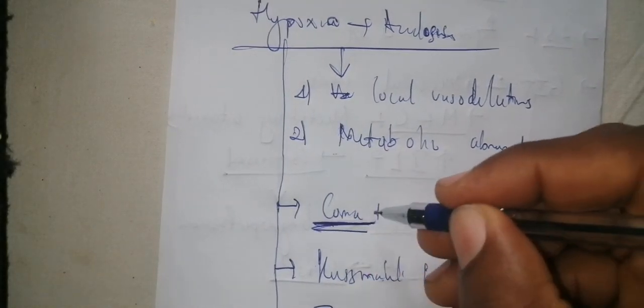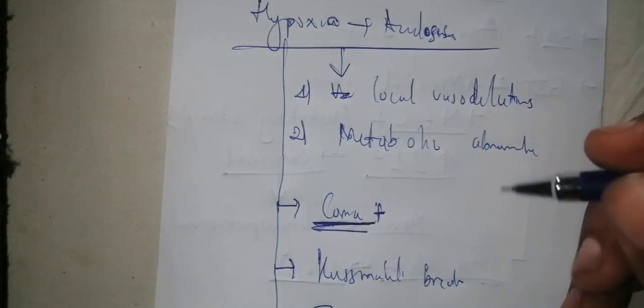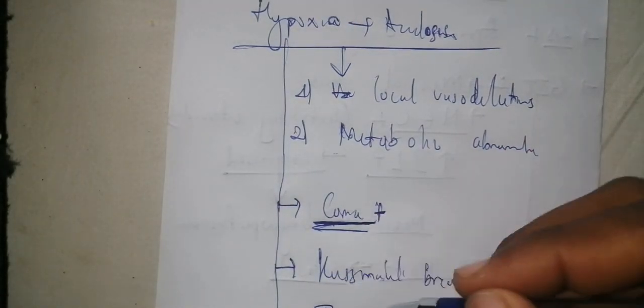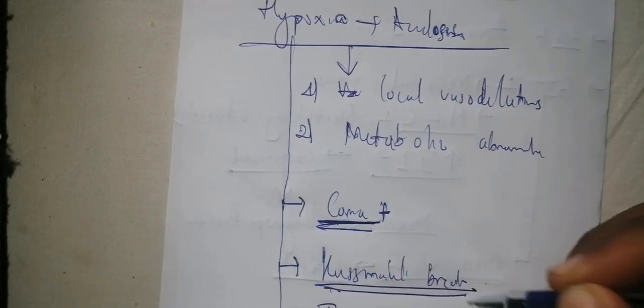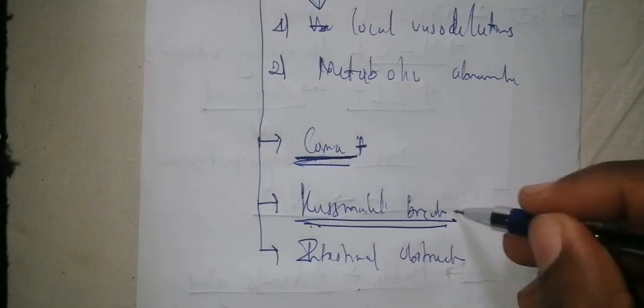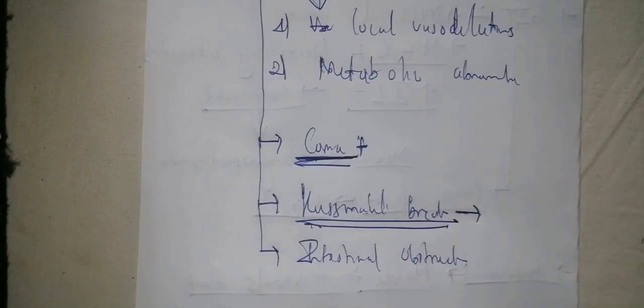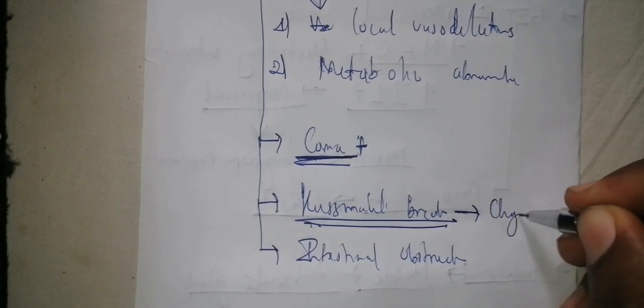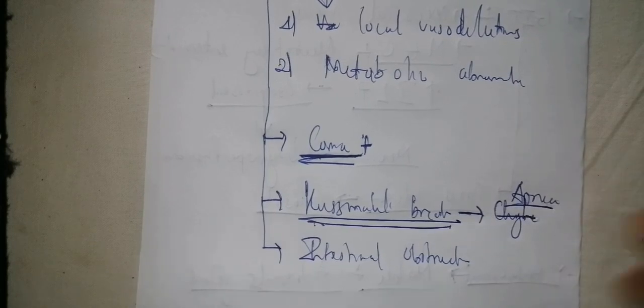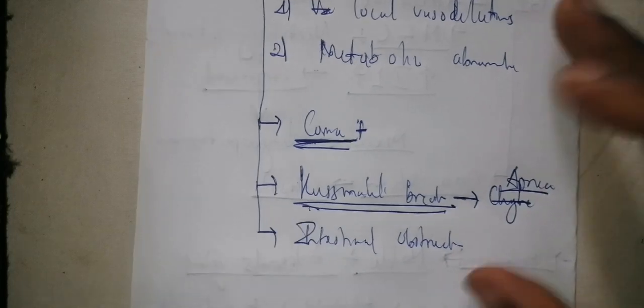Inside the brain, you're going to have coma, and you also have abnormalities in the respirations. Is it clear? Those abnormalities in respiration are going to be the Kussmaul breathing. And then the last one, if Kussmaul breathing did not succeed, when there is further acidosis, it is going to result to Cheyne-Stokes breathing and even apneas. Is it clear? When there is excessive acidosis, it can result to Cheyne-Stokes breathing and even apnea.